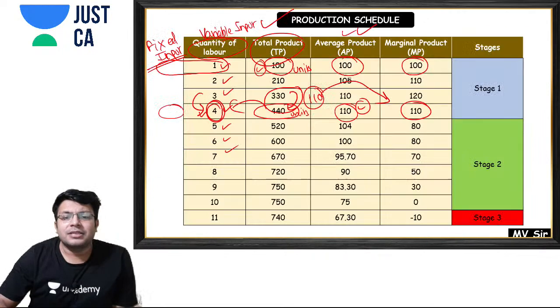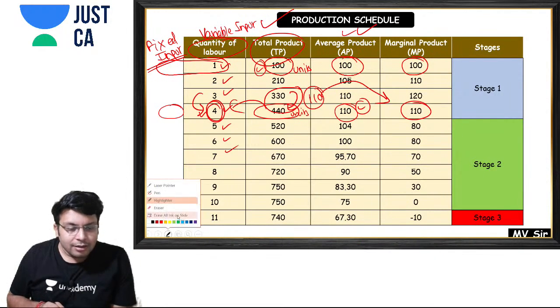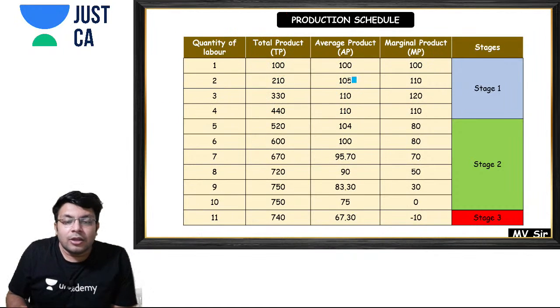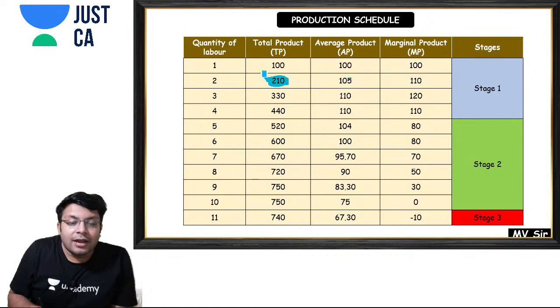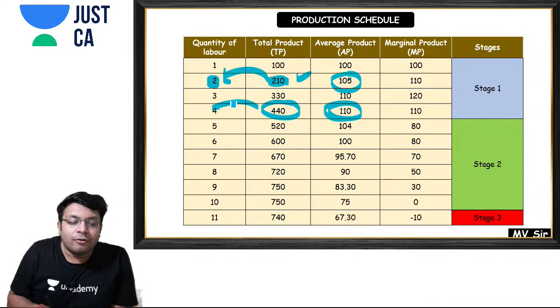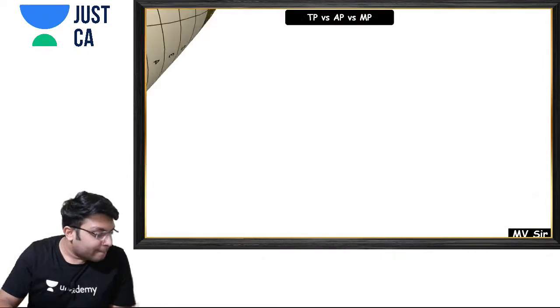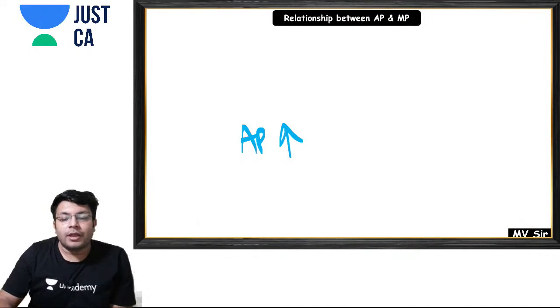Tell me the average product again. Now see what is the average product over here. How is average product calculated? Average product is your total product divided by quantity of variable input. 210 upon 2 is 105. Sorry, 440 divided by 4 is 110. Then 600 divided by 6 is 100. This is average product. Simple, right?